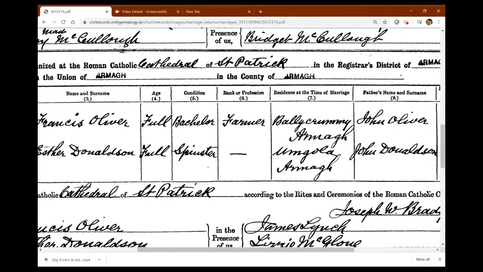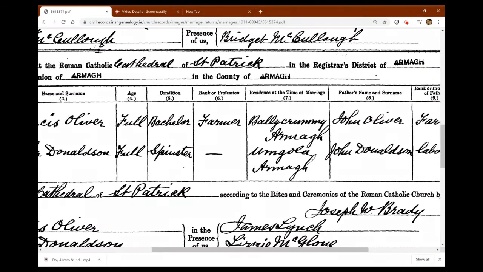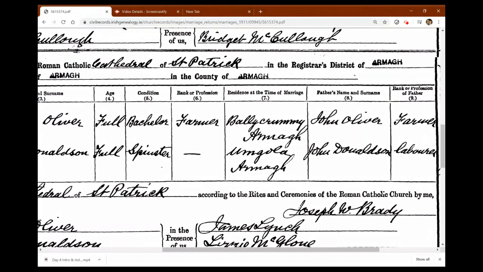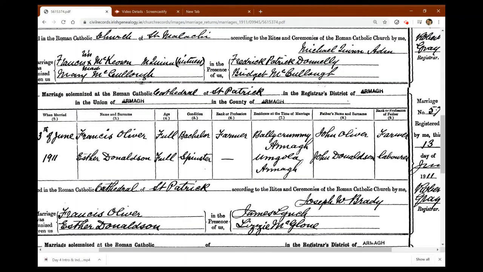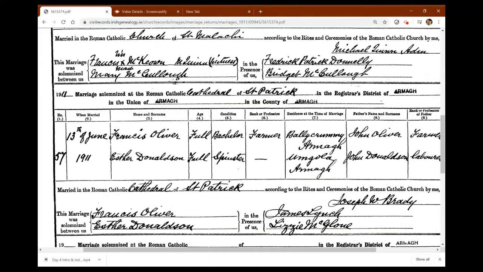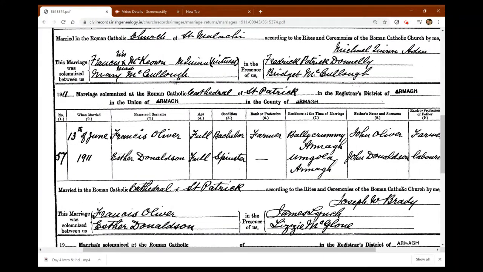Again, you can see it gives the addresses, so that'd be useful to go back further. And we've also got their fathers' names. So these would be my great-great-grandfathers listed here. And we can see also that they were married in the Roman Catholic Cathedral of St. Patrick's, and I know that's in Armagh. So if you did want to go and view the church register, perhaps you might want to do that.